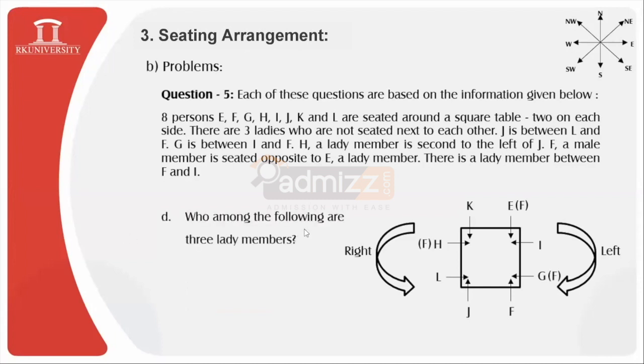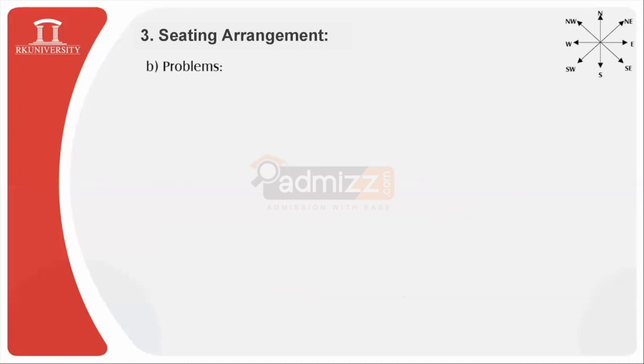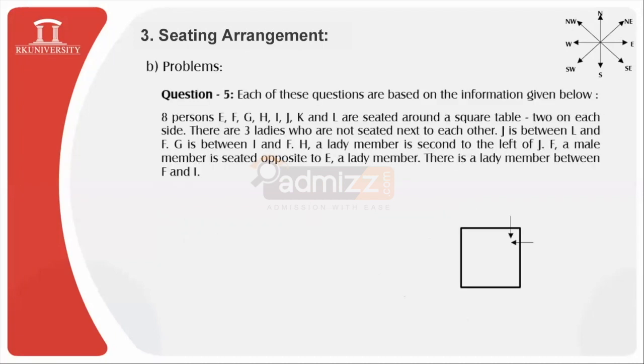Who among the following are three lady members? Now, since it is already discussed, you need to only drop your option in this. Very good. That is none other than option B, EHG. Last problem based on this question.